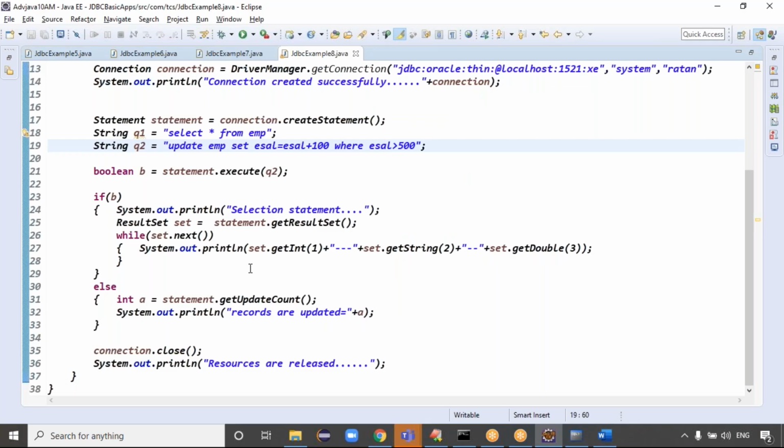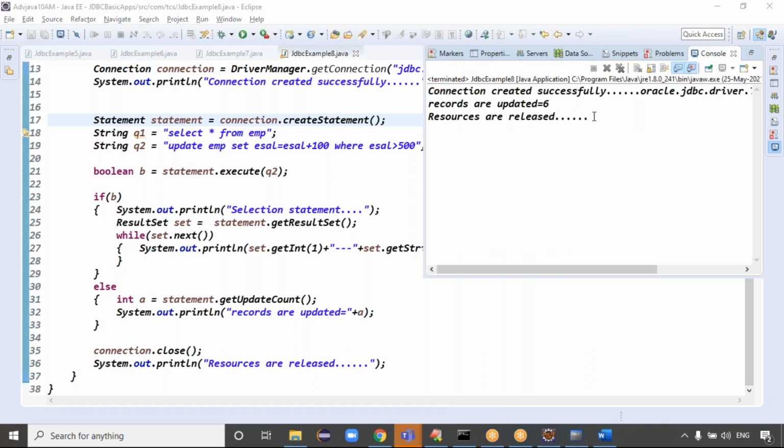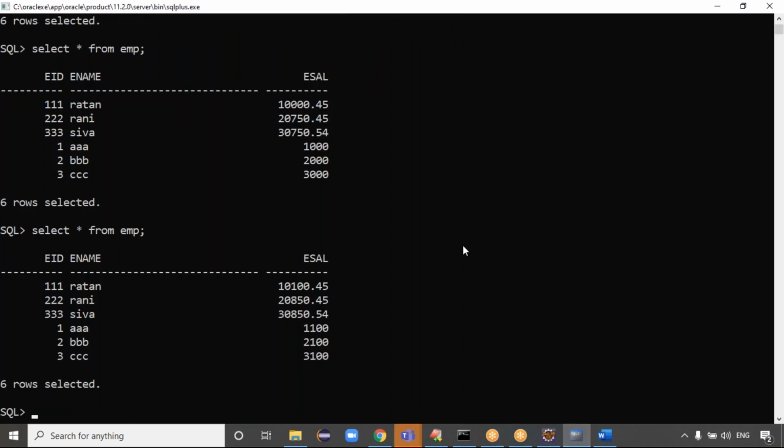Now how much updated row count will you get? Please respond. 6, sir. Yes, the updated row count will become 6. Exactly. Simply run this code, and we got the updated row count as 6. Try to see whether the records are updated or not. Definitely 100 rupees are increased: previously 10,000.45, now 10,100.45.